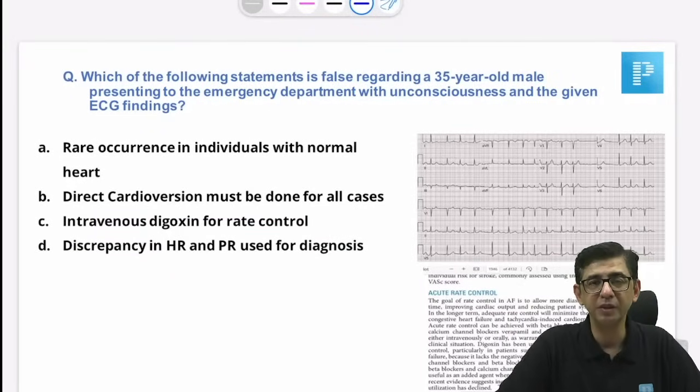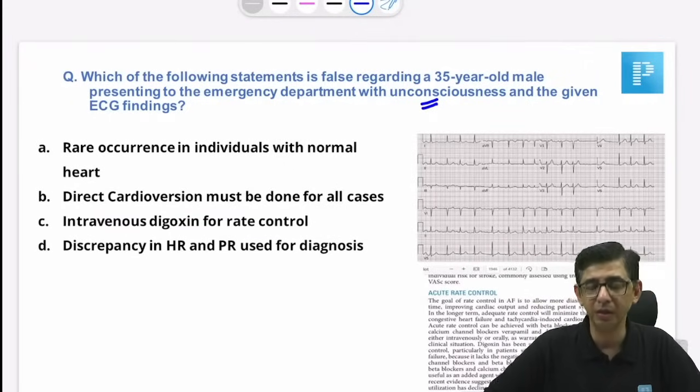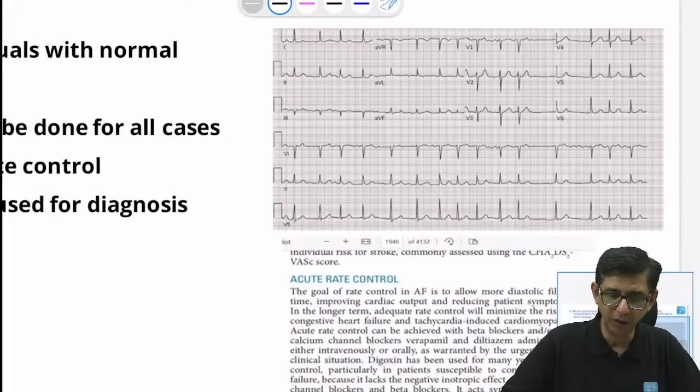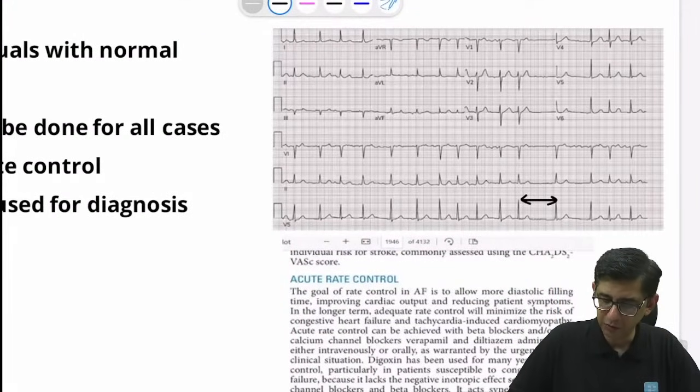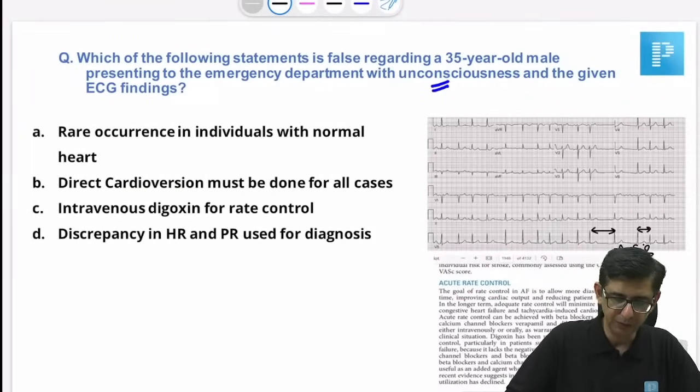Okay, which of the following statements about this chap who's unconscious? Let me know if unconsciousness was there in this case as well, and the patient is having an irregular RR interval. Considering this irregular RR interval, this would be atrial fibrillation that is present in this person. And then he wants me to select which of the following is false.